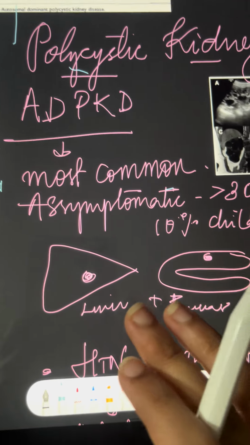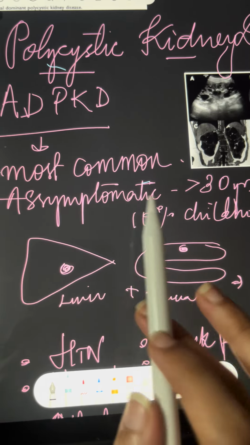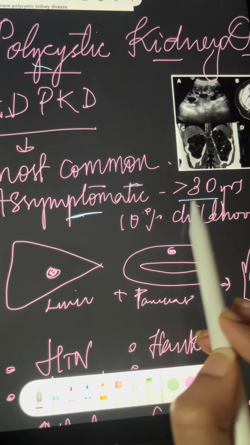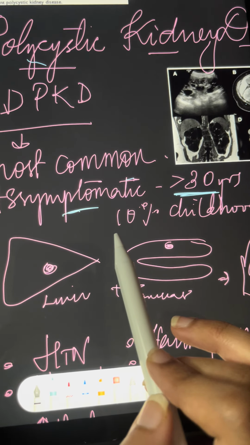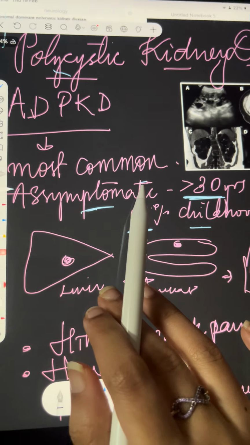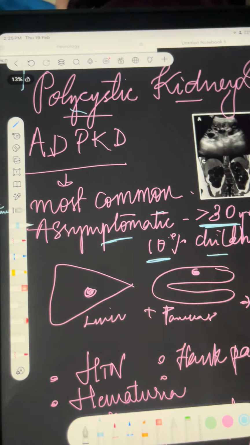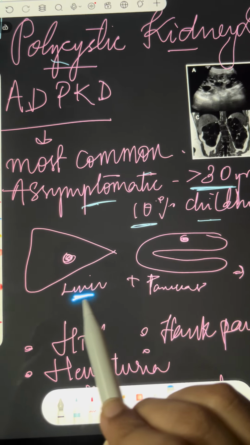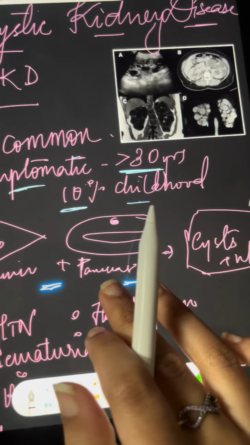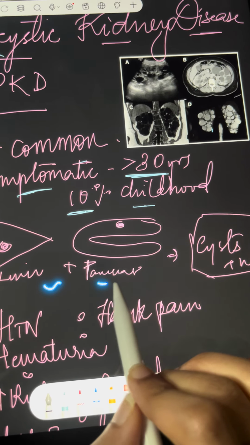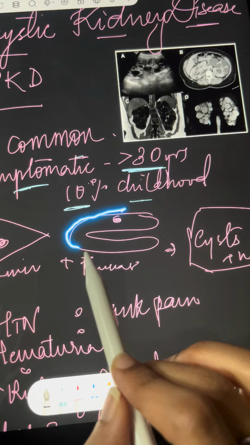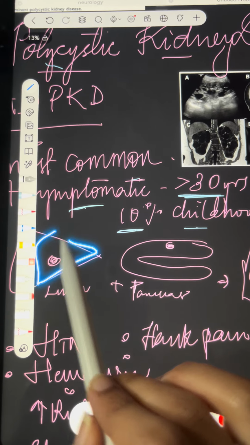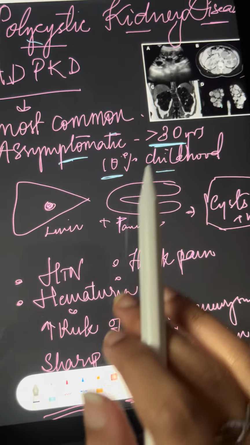Most common, it is the most common type. Asymptomatic in most individuals and seen more in people greater than 30 years. 10% of children suffer from autosomal dominant polycystic kidney disease. One more thing is there is more involvement of the liver and pancreas. Cysts can be present in the liver and the pancreas.